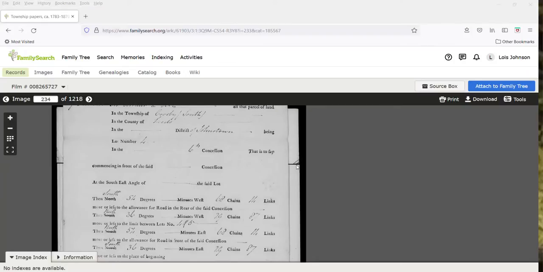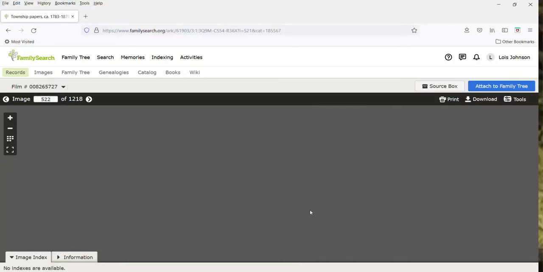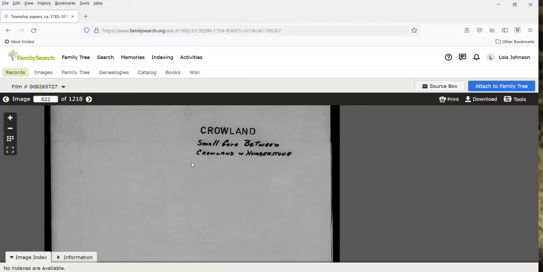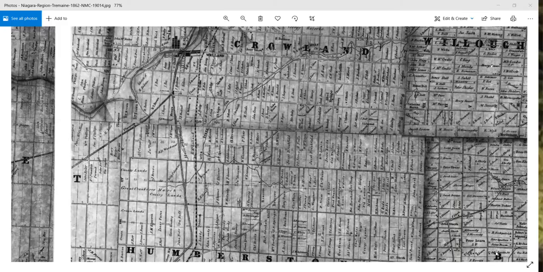On the listing of the townships, it said Crowland started on page 522, so I'm just going to enter 522 in here. And it's interesting, it says a small gore between Crowland and Humberstone. What I have here is the Tremaine map.